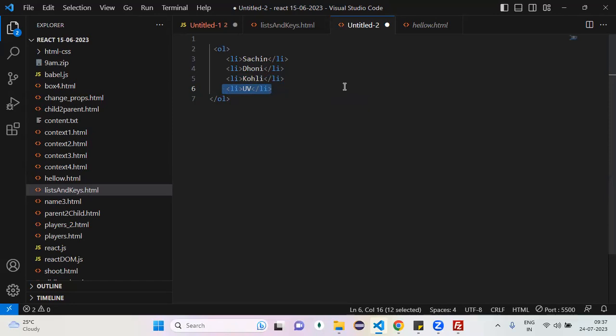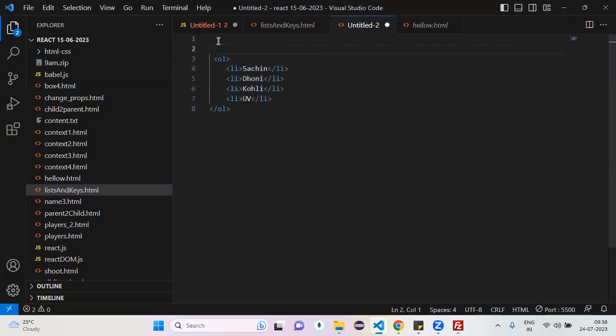To overcome this problem, first thing is I don't want to touch the DOM. Next, I don't want to repeat this LI. If there are 100 players, you want me to write LI 100 times. That means it's duplicate code you've written 100 times or not. Yes or no? How can we avoid this problem? That is my question. Very simple.